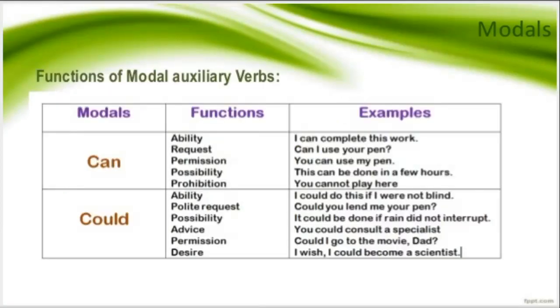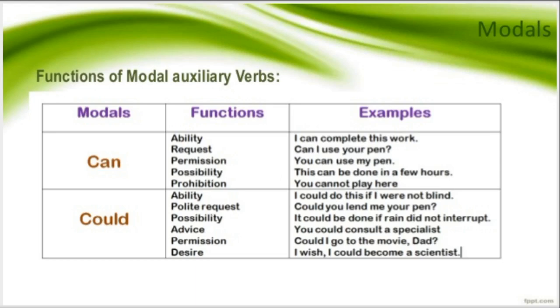Let us see the functions of can and could. Can. The first is ability. I can complete this work. In this sentence, can represents the ability of a person to complete the work. Next is request. Can I use your pen? Here, can is used to represent the request in this question for getting the permission to use a pen of a particular person.